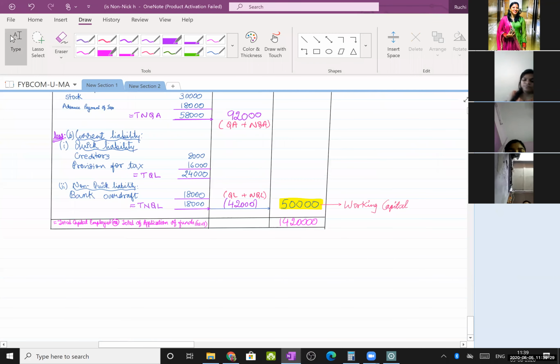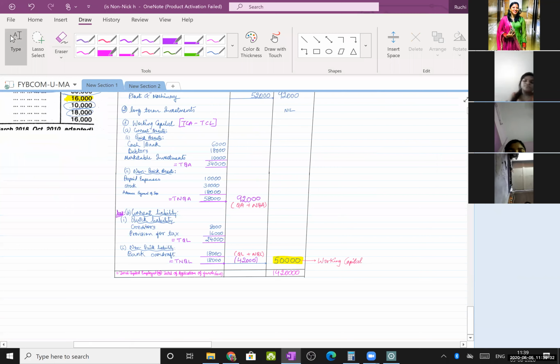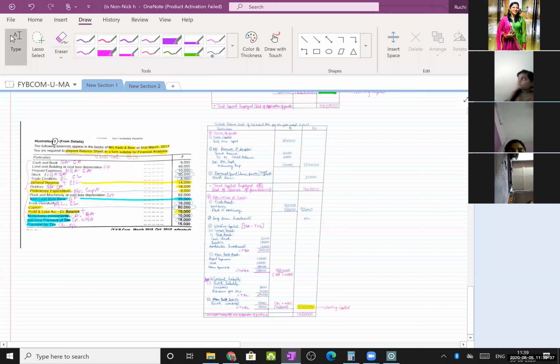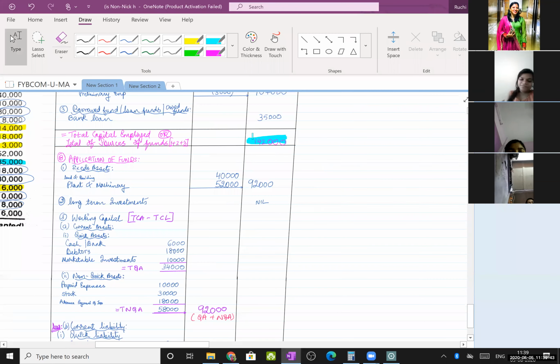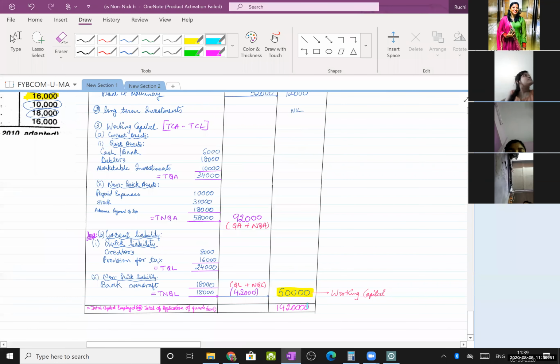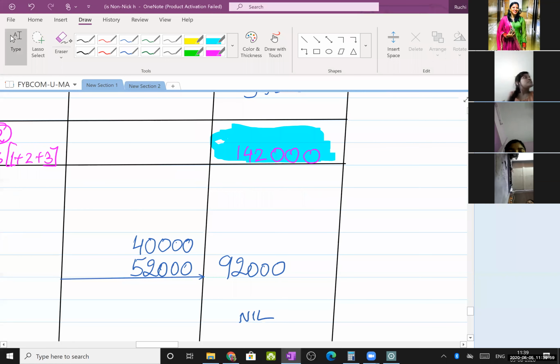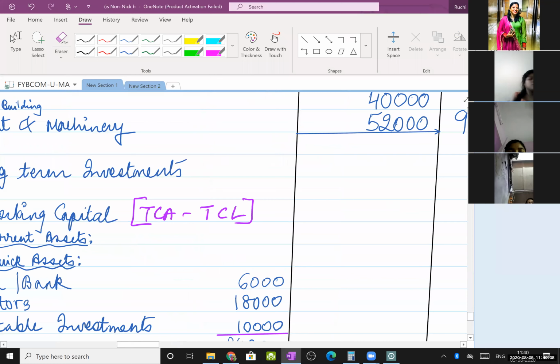Assets equal to liabilities, right? Is it clear? Acknowledge it in the chat box. This figure has to tally. See, the balance sheet tallies now. This is 1,42,000, so this figure also has to be 1,42,000. Okay? Acknowledge it in the chat box. Is it clear to everyone? Asset is equal to my liability.